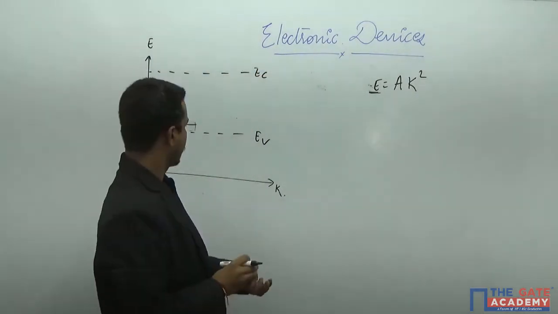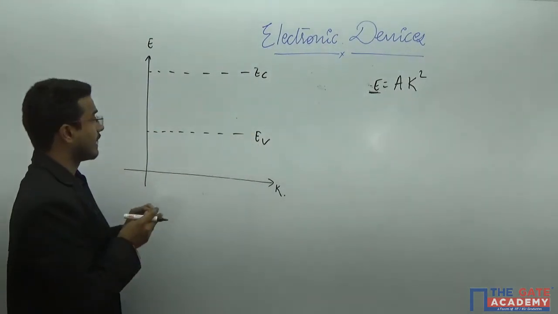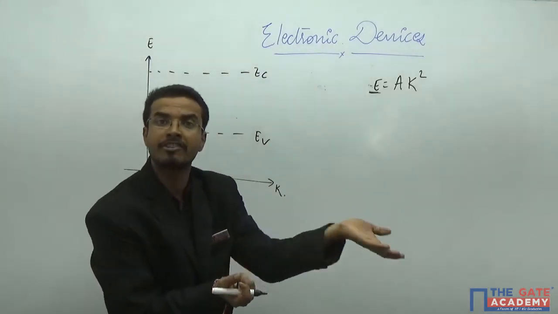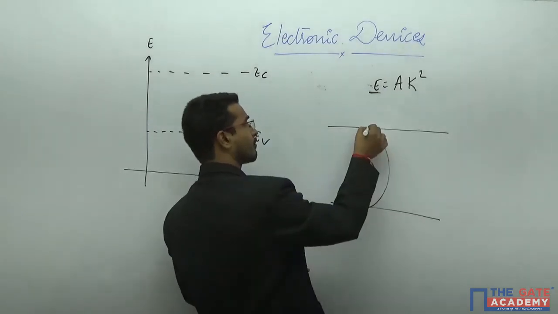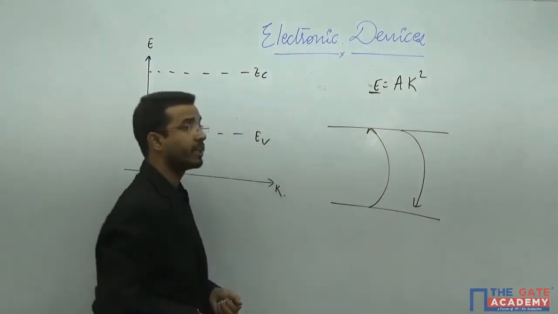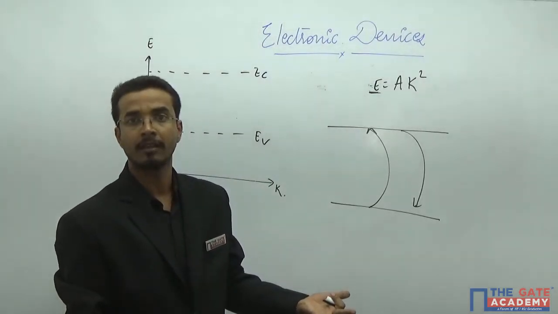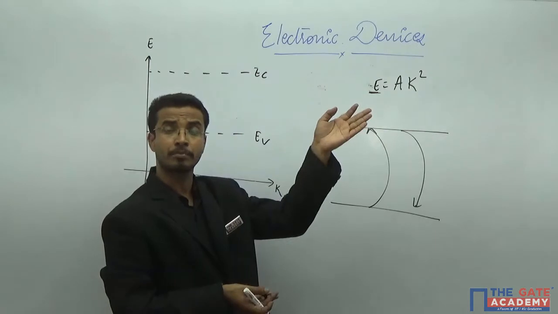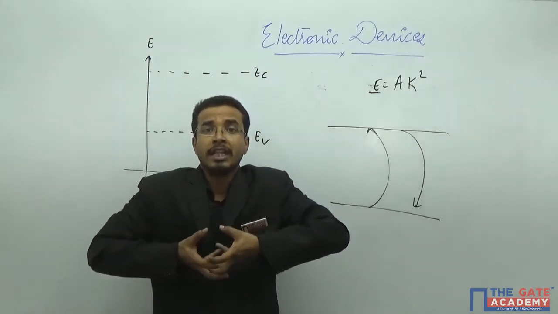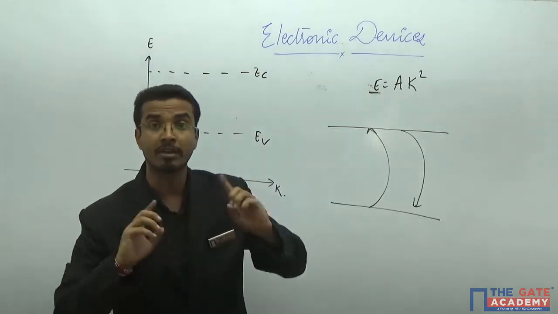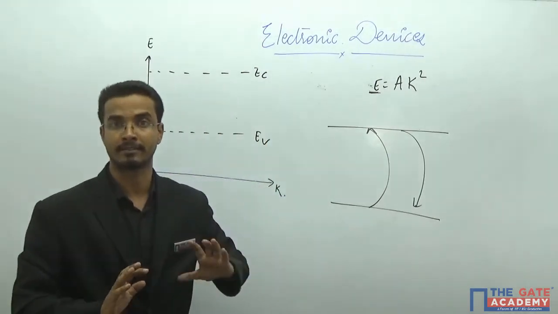Now I am interested in one point. Up to now, in whatever energy diagram you have studied, you are just simply making this, and saying that the electron is moving from here and again goes from here to here. You are not interested in the momentum of the particle. But in the recombination process, you know that if you want recombination of electron and hole, the momentum of the particle must be the same, otherwise the recombination will never take place.